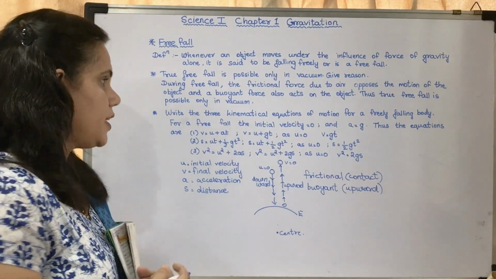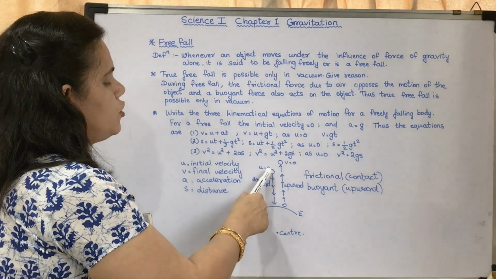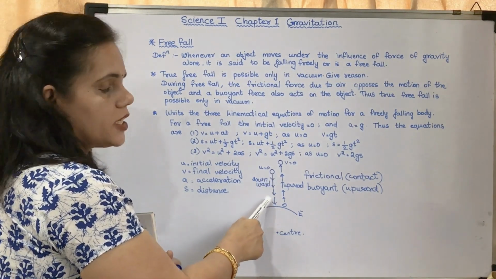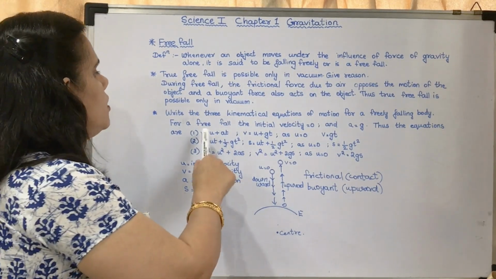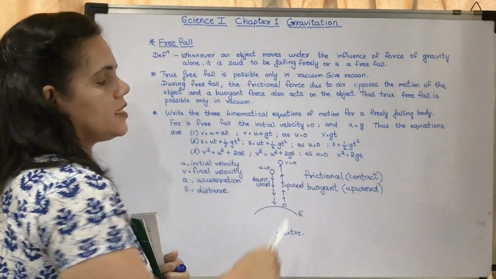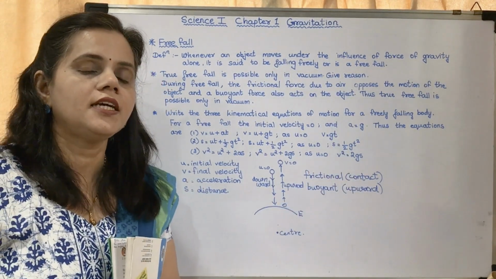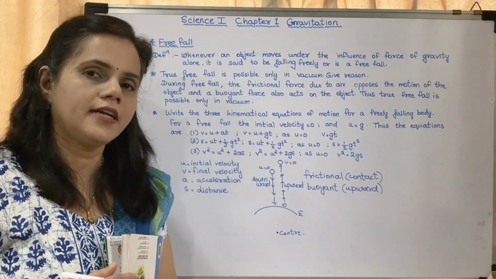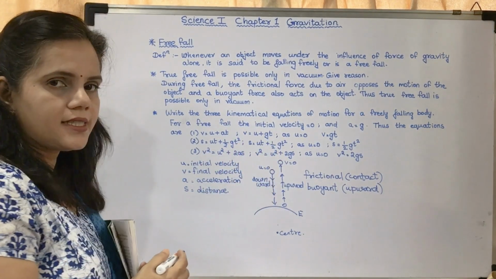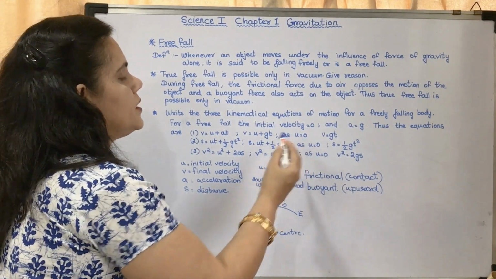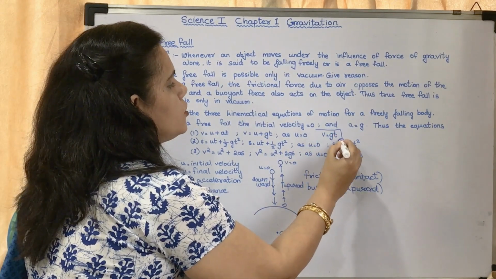For a free fall, U is equal to 0 and A is equal to G. What is G? G is acceleration due to gravity. So the equation becomes V is equal to U plus GT, but U is equal to 0, so V is equal to GT.